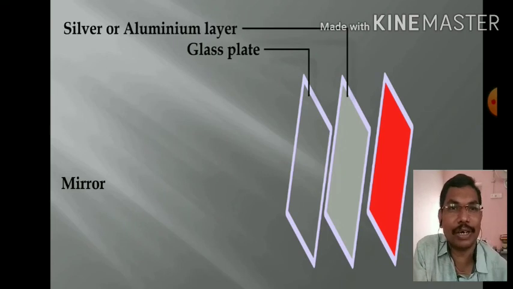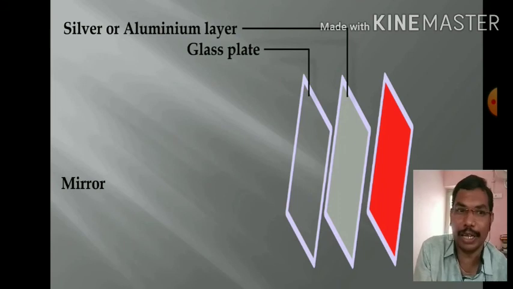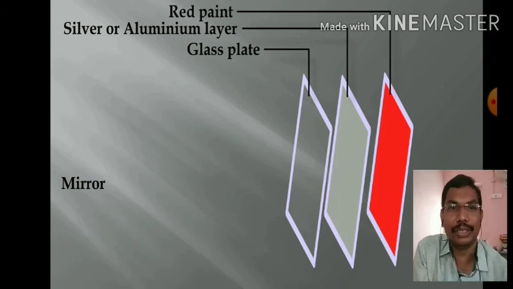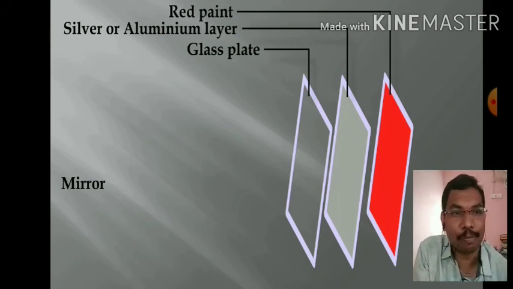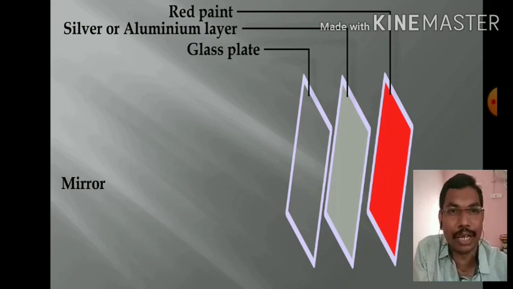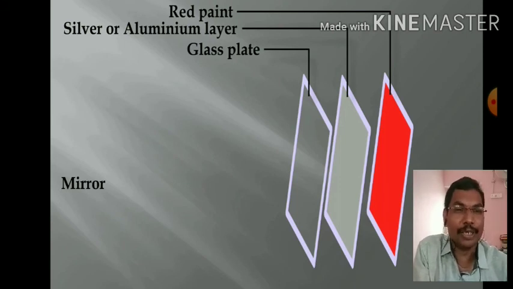Second, a silver layer or an aluminium layer. And third, a red paint which is used to protect the silver or aluminum layer which is plated over the glass plate. So a mirror is made up of 3 layers.